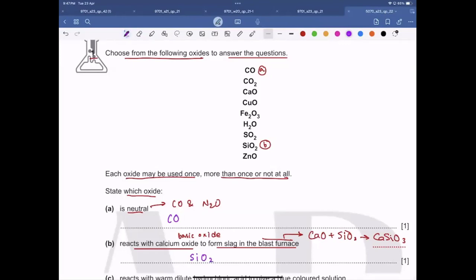H2O is not the answer, because carbon monoxide is a neutral oxide, and slag is the impurity which is formed during the extraction of a metal.